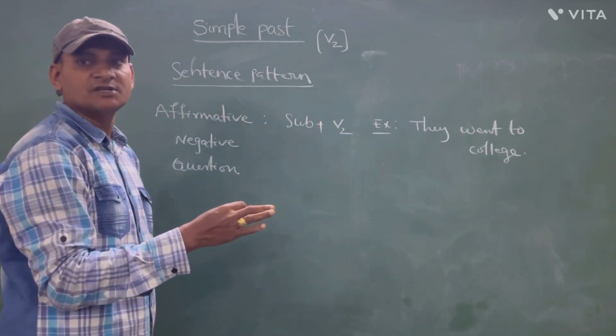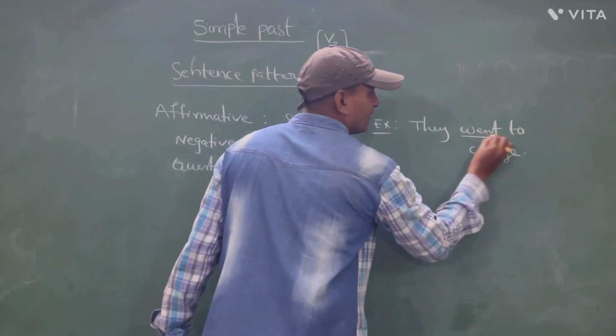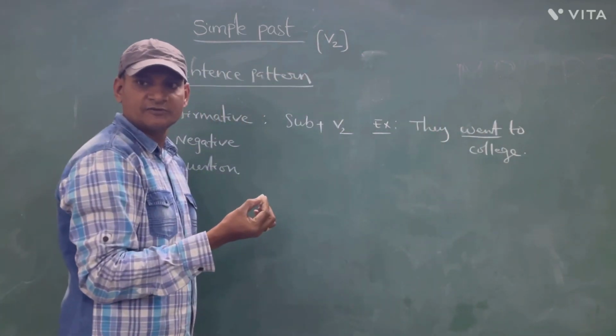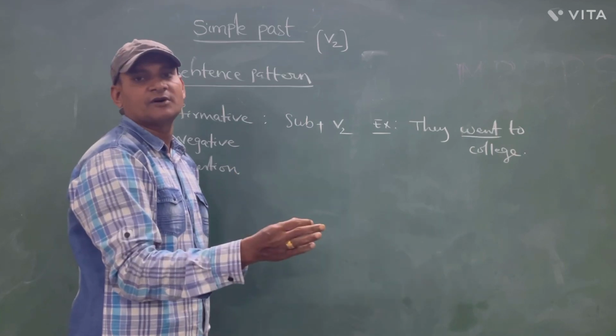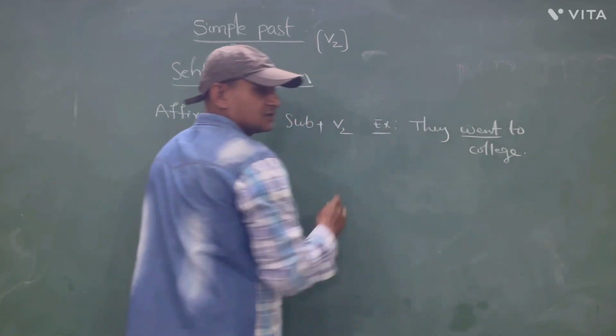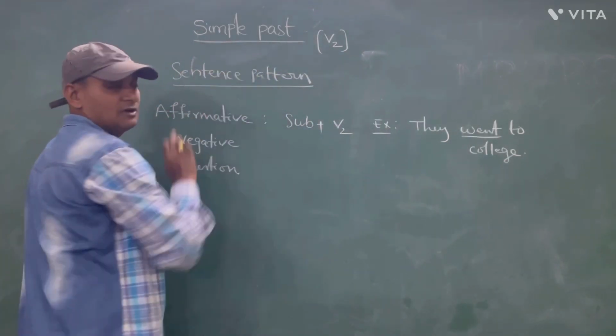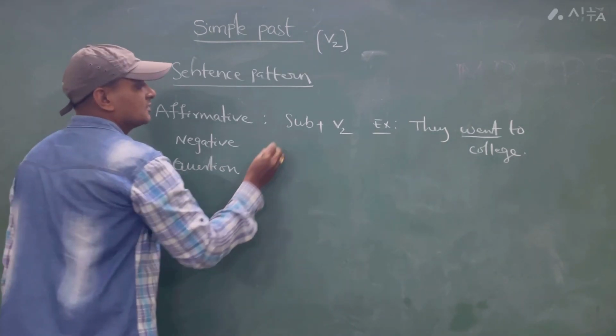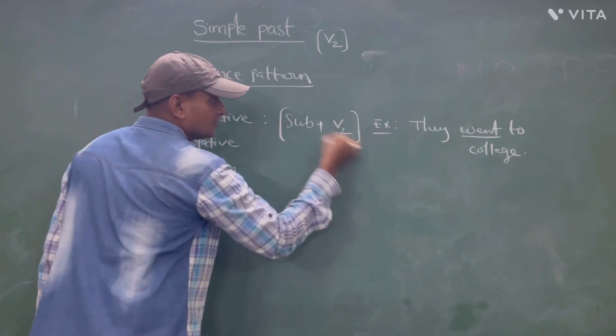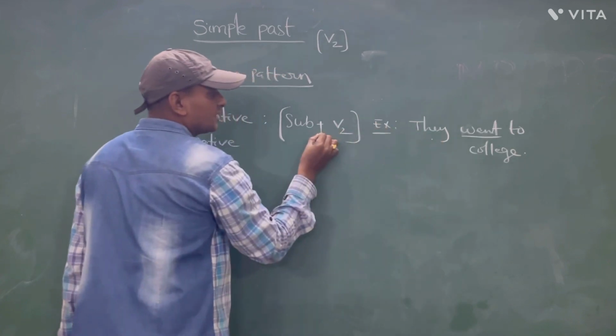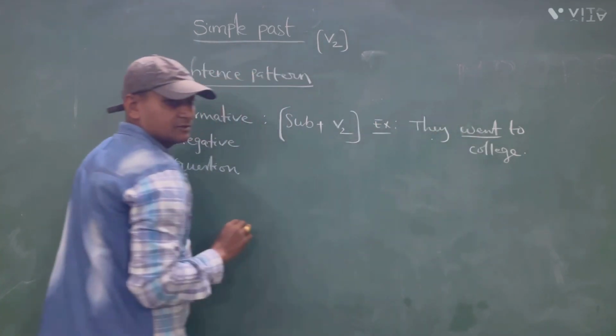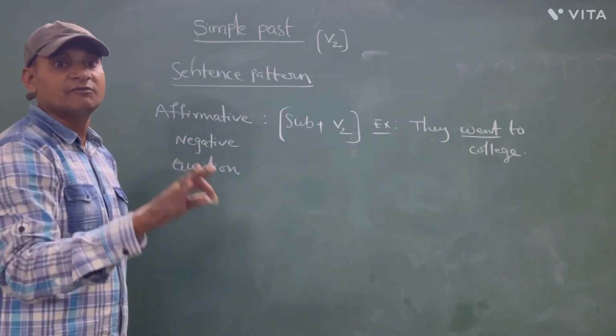In this sentence, where is the verb? Went. Is that in the second form or the first form? Second form. So this sentence's action is in simple past. So, subject plus second form of the verb. That is the sentence pattern in the affirmative.